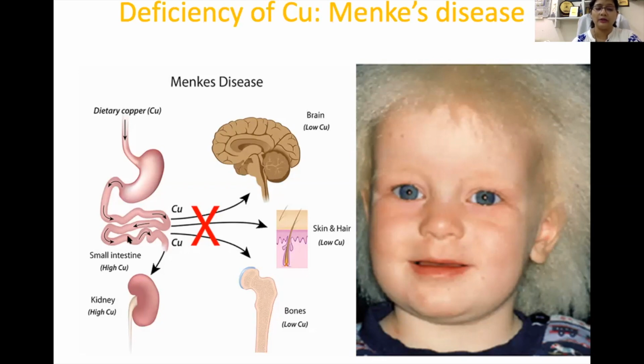So whatever copper is absorbed is excreted in the urine, and it cannot be utilized by the brain, skin, or bone. So there is a deficiency of copper in these organs, and it is represented in the form of hypopigmented and rough hair.